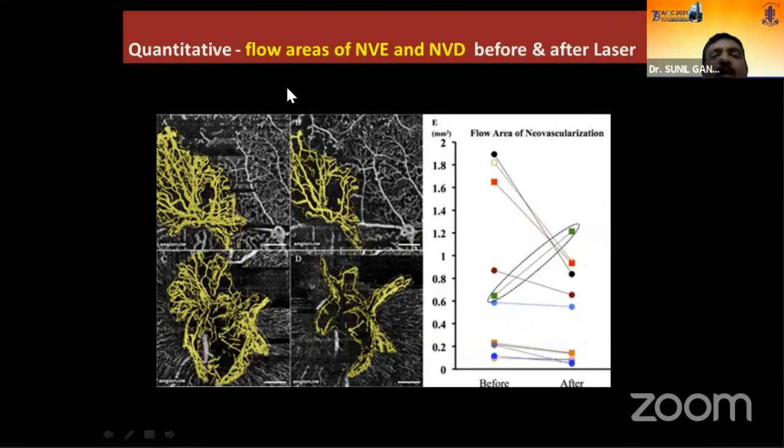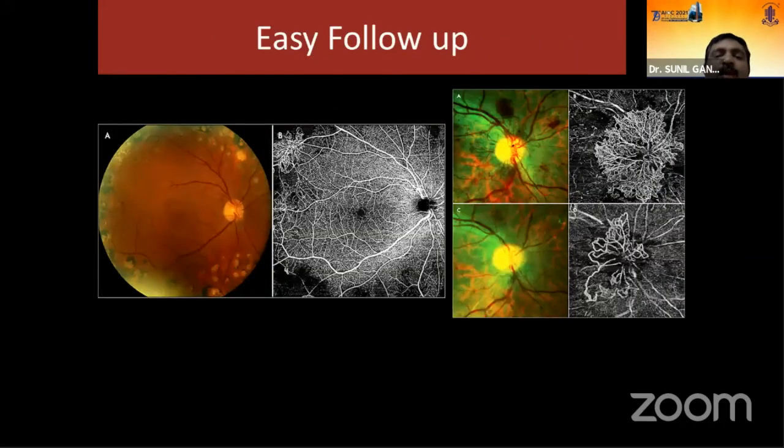In fact, you can quantify the flow area in the NVE and NVD before and after laser treatment, as seen in these patients. So you can follow up the patients very easily pre and post treatment. Easy to follow up, since it's a non-invasive thing. In most of the patients like PDR and other patients, we can detect the vascular changes even without injecting contrast dye. So by a non-invasive method, you can easily follow up these patients.